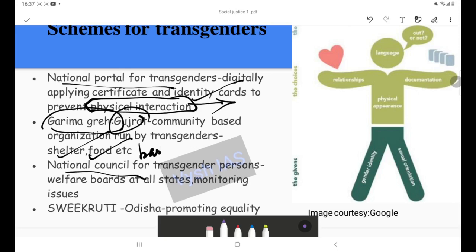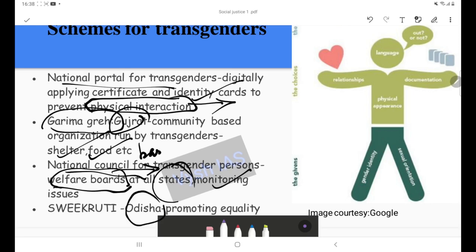Then the National Council for Transgender Persons sets up welfare boards in all the states for monitoring the issues specifically relating to transgenders. So this is also a good step. It is an example of decentralized governance, and it ensures better targeting of the issues of transgender persons.